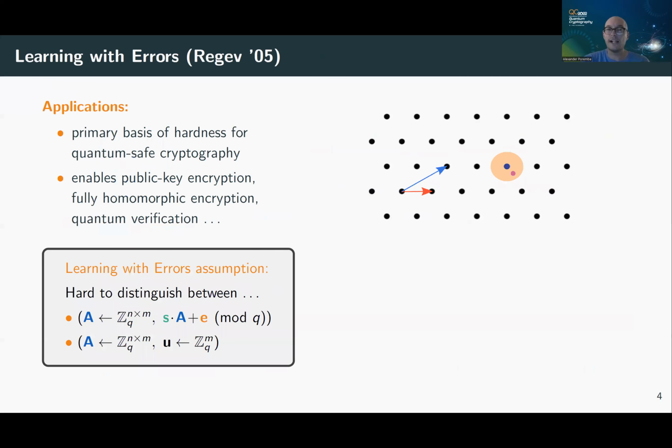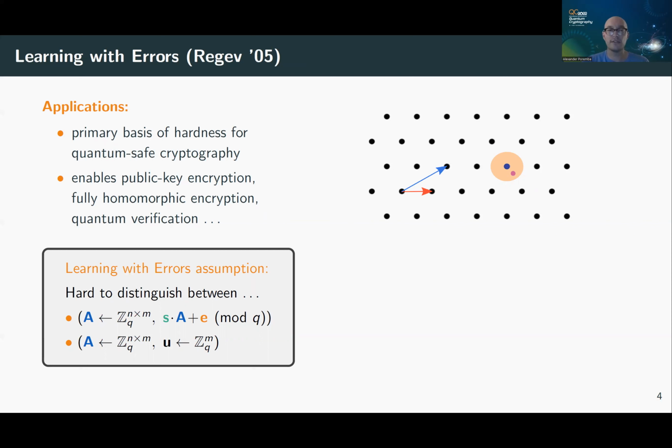We're going to use LWE specifically because we know that LWE is very versatile, and I'm going to briefly remind you about some basic facts about LWE, and then I'm going to show you the encoding. LWE is our favorite hardness assumption for post-quantum crypto. We think that there's no efficient quantum algorithm that solves LWE, and we can do public key encryption, and we can do lots more that we don't really know how to do under any other assumptions, like FHE or quantum verification. And the problem is easily described as follows.